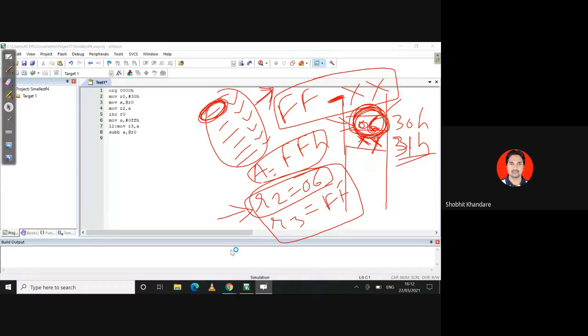Whenever you are comparing FF minus XX, I have always taken the largest number, so I am subtracting XX from the largest number. So my carry flag will always be 0, because the largest number is already taken. XX cannot be greater than FF, so XX will always be lesser than FF. So here your carry flag will be 0.